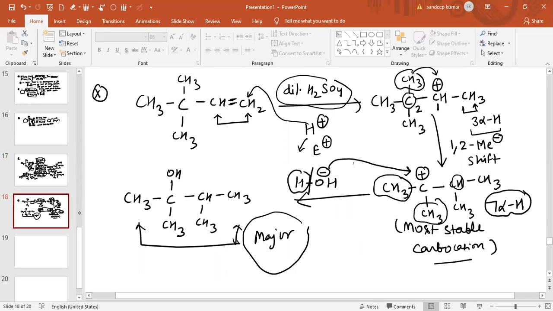And third, we have discussed the preparation of alcohol from alkene by the HBO reaction. What is the HBO reaction? HBO reaction is basically the hydroboration oxidation reaction. So this is all about the preparation of alcohol. In the next lecture, we will further discuss some more topics, and each and every topic will be discussed.